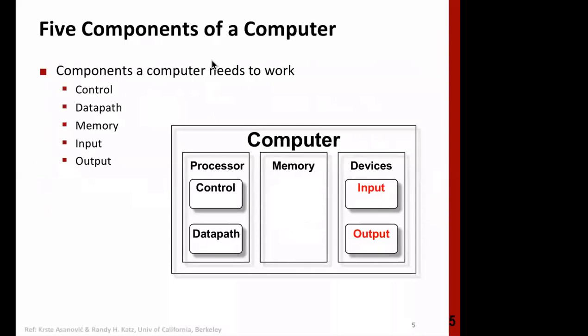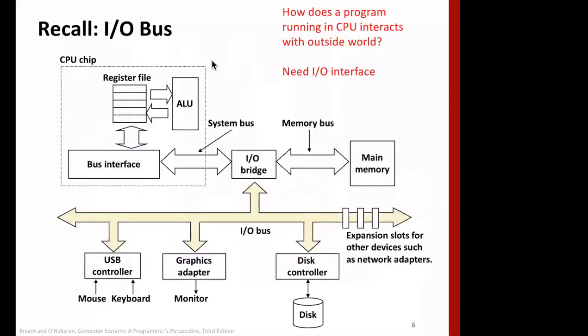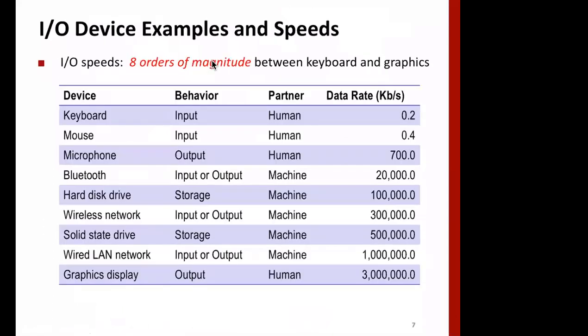So we have control path, control unit, data path, input and output, right? This part we have discussed in great detail. Memory also we have discussed in fairly good detail, which includes cache memory, and devices we are studying now. So input and output, right? All right. We'll come to this diagram a little later.